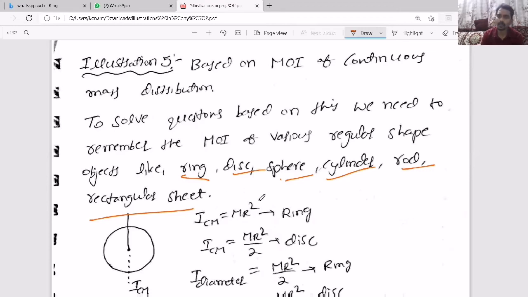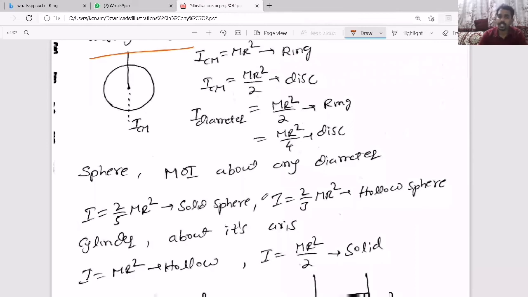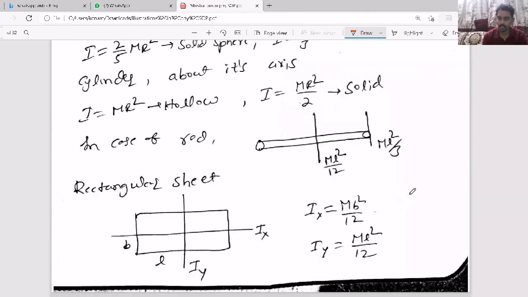So you need to remember the formulas for each and every object, and then you need to apply two theorems to find the moment of inertia. One is the parallel axis theorem and the other is the perpendicular axis theorem. For example, see here, the moment of inertia of a rod about the central axis, that is, an axis passing through the center, we know is m l square by 12.